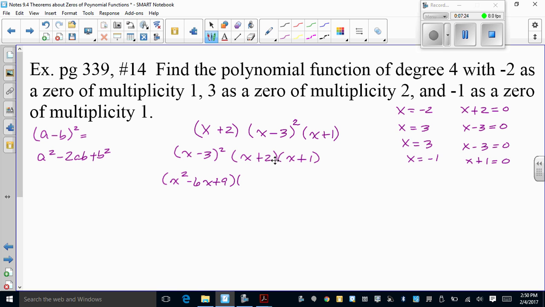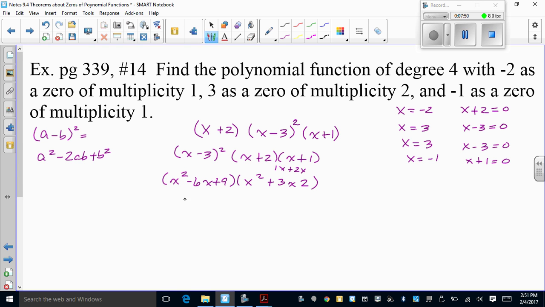And then I multiply this guy out. x times x gives me x squared. x times 1 is 1x. 2 times x is 2x. 1x plus 2x gives me 3x. And 2 times 1 is 2. And now we can't claim we're foiling on this one because foiling is only for binomials.